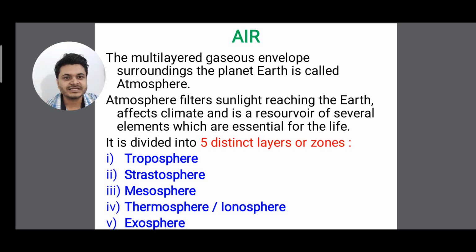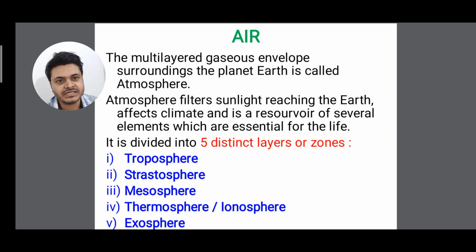Atmosphere filters sunlight reaching the earth, affects climate and is a reservoir of several elements which are essential for life. It is divided into 5 distinct layers or zones. First is troposphere, then stratosphere, then mesosphere, then thermosphere or ionosphere, and exosphere. These are the 5 different layers of atmosphere.